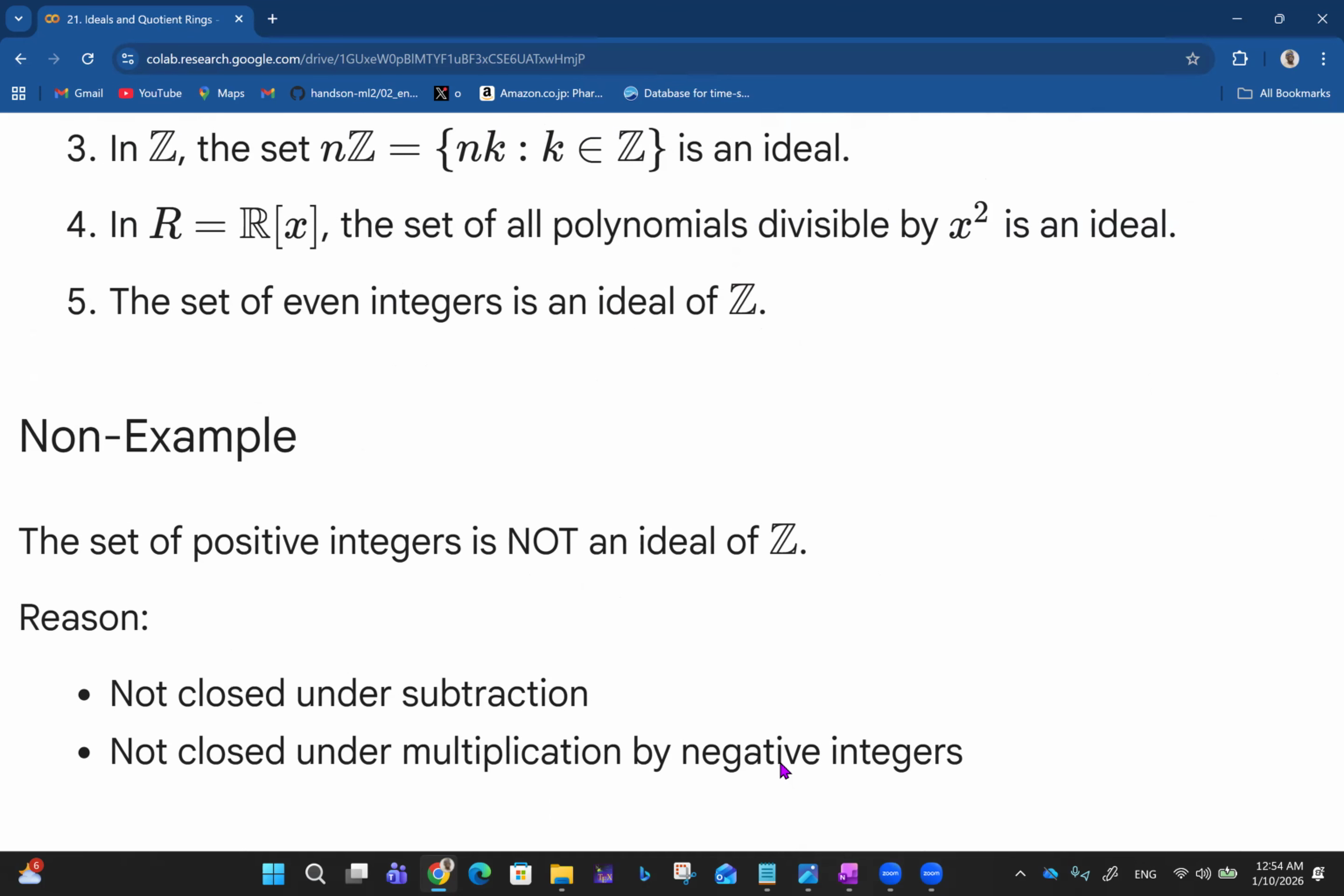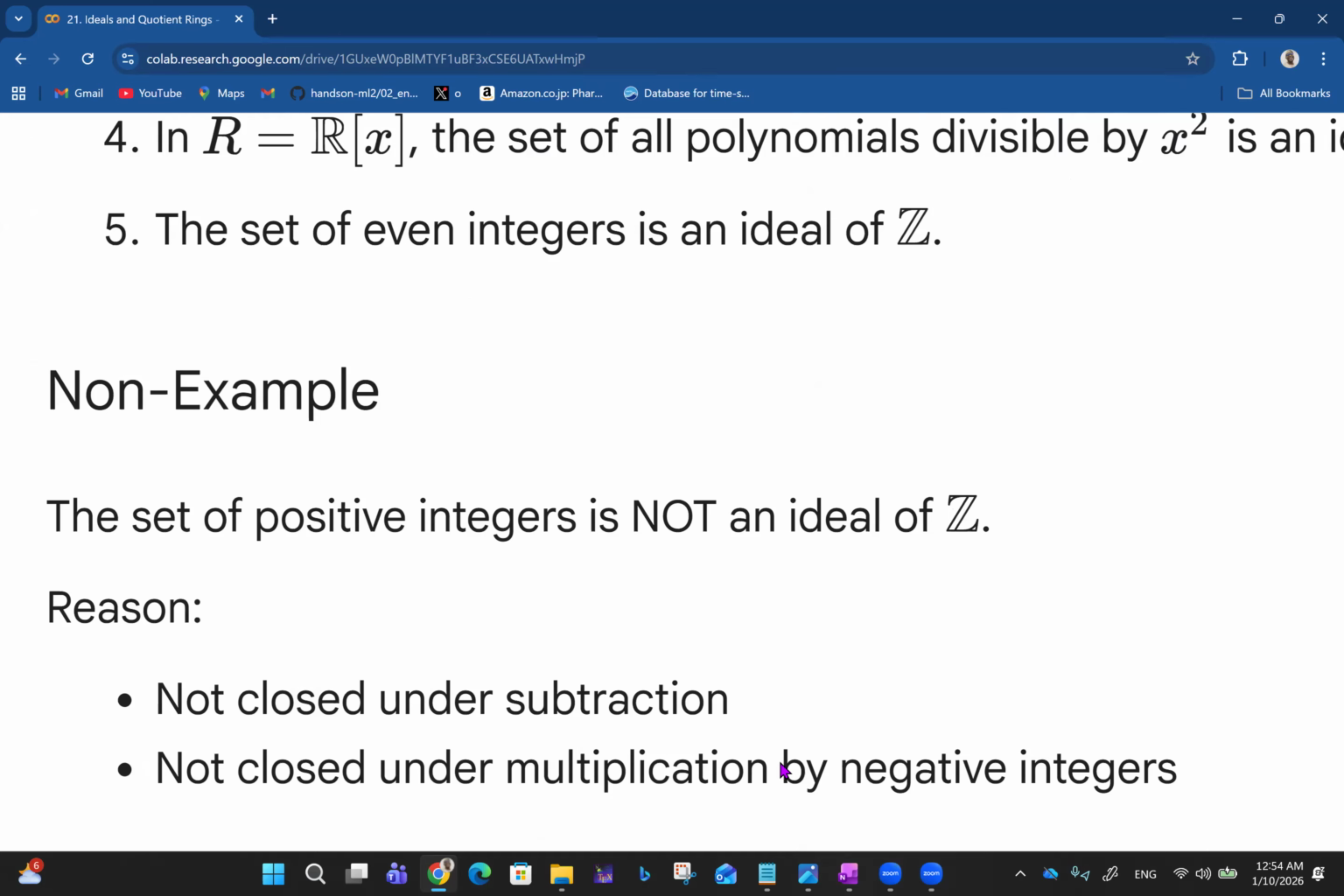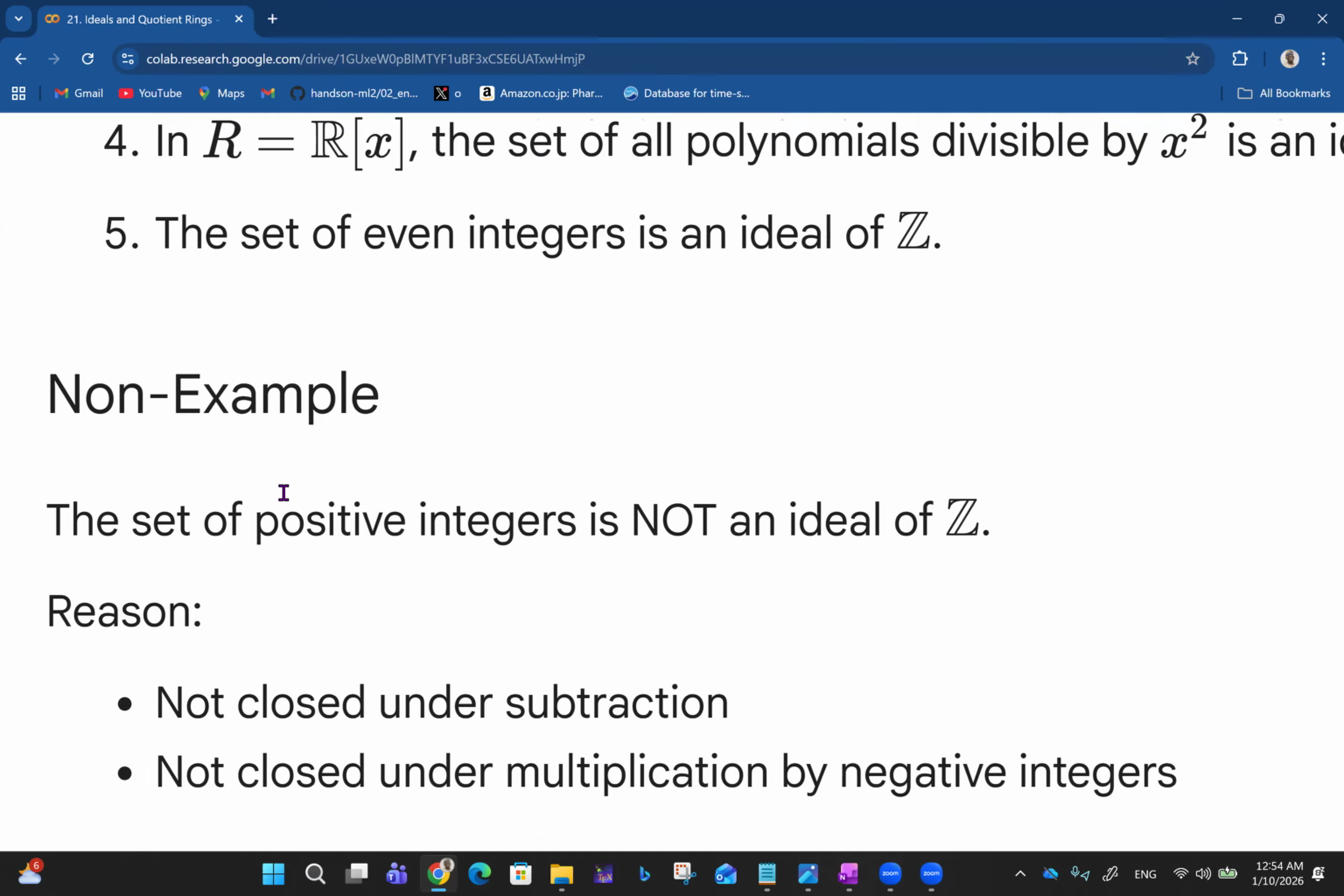So we have a non-example. The set of positive integers is not an ideal of Z, right? If you have the set of all positive integers, it is not an ideal. You just have 1, 2, 3, 4, 5, 6, 7, 8, 9, 10. Natural numbers, right? They are not an ideal, and the reason is that they are not closed under subtraction.